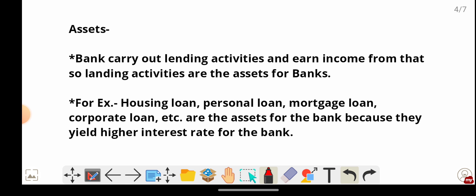Next, assets. What are assets? Friends, banks carry out lending activities and earn income from that. So lending activities are the assets for the banks. For example, housing loans, personal loans, mortgage loans, corporate loans, etc. These are the assets for the banks. Why do we call them assets? Because they yield higher interest rates for the banks.